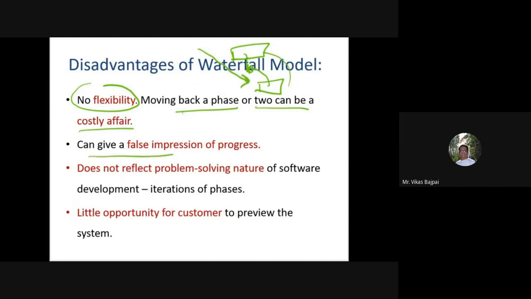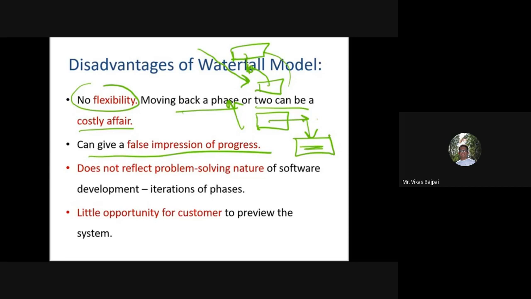And sometimes it can give me a false impression of progress. That means, although my testing wasn't done properly and I identified some bugs, since the model says to move to the next phase, I'm not moving to the previous because it will be a costly affair. So I move to the next phase. So it is giving me a false impression of progress.